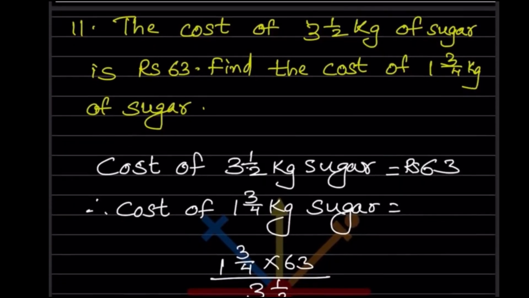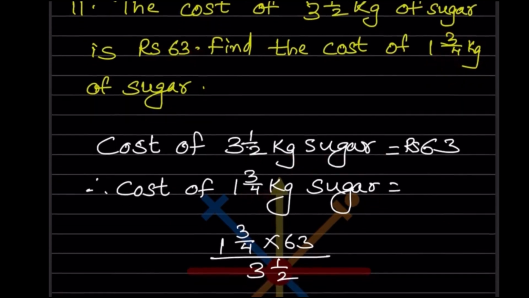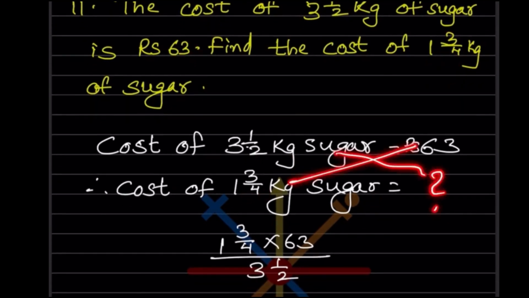So this is the answer. The cost of 3.5 kilogram of sugar is rupees 63. Find the cost of 1 integer 3 by 4 kilogram of sugar. So the cost of 3.5 kilogram sugar is given as 63. The cost of 1 integer 3 by 4 kilogram sugar will be, what we can do, we can cross multiply, so we don't know what it is.